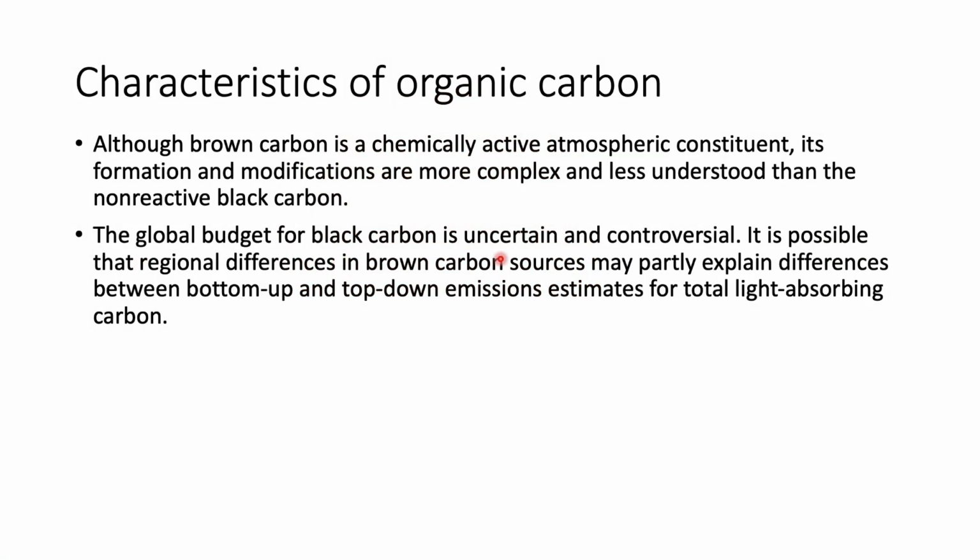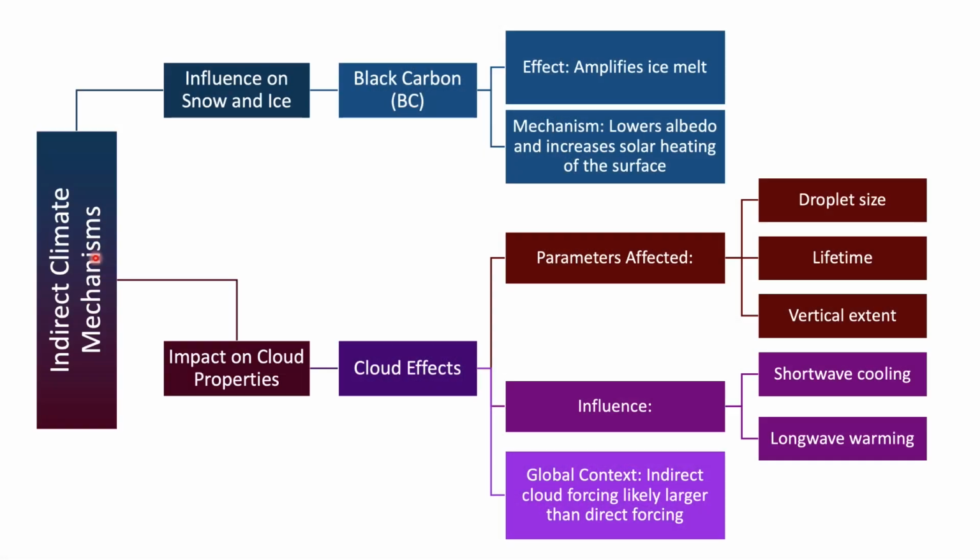The global budget for black carbon is uncertain and controversial. It is possible that regional differences in brown carbon sources may partly explain the difference between bottom-up and top-down emissions estimates of total light-absorbing carbon. Because when we talk about carbon, both black carbon and brown carbon are included. So we are unable to differentiate between the contribution from black carbon and brown carbon. So that is the reason it is always difficult to quantify the effect of organic carbons in the climate change mechanism. So here are some of the indirect climate change mechanisms.